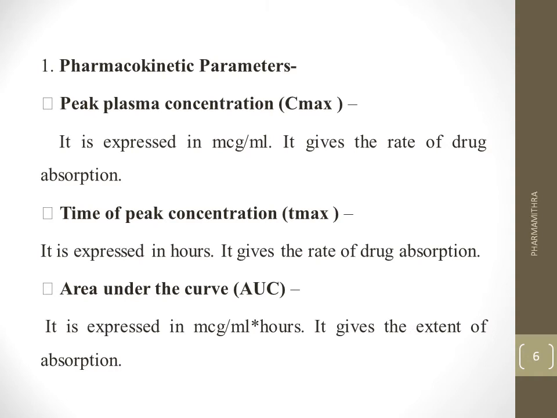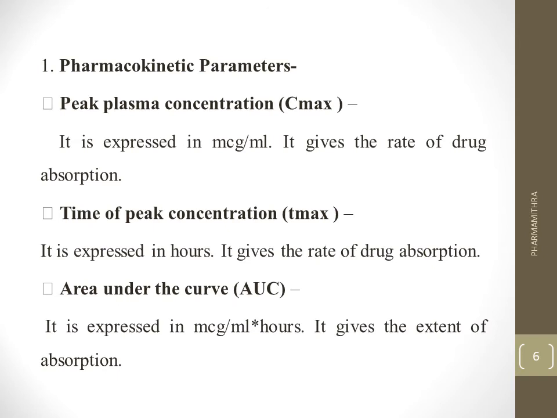The time of peak concentration means the time for the drug to reach the peak concentration in plasma. This is the time of peak concentration, or Tmax. It is expressed in hours and gives the rate of absorption. And this assesses the efficacy of the drug used to treat the acute condition.